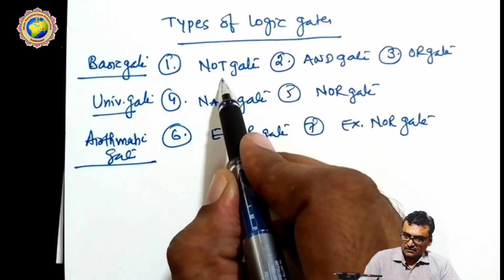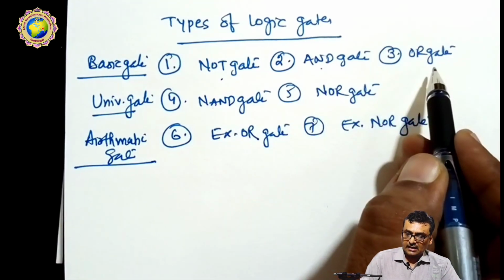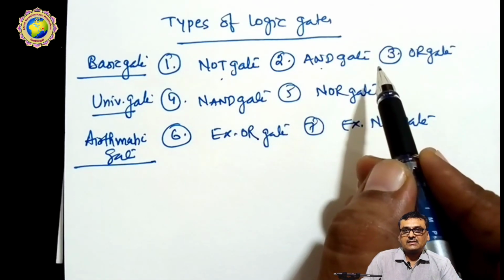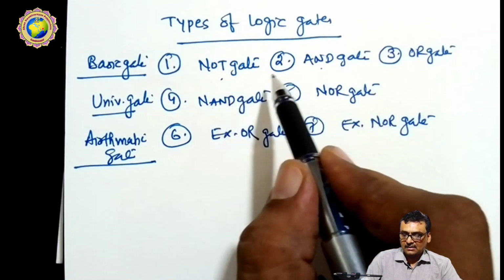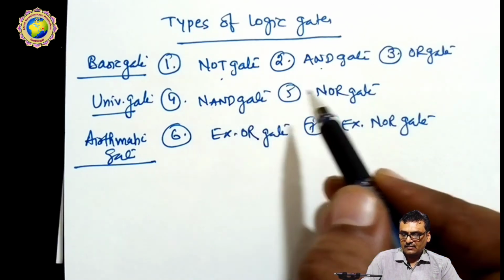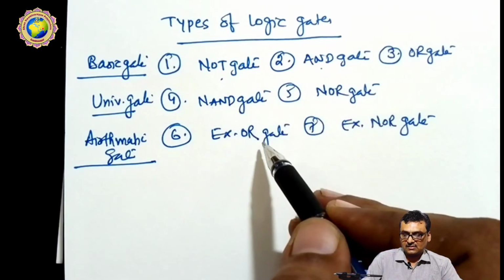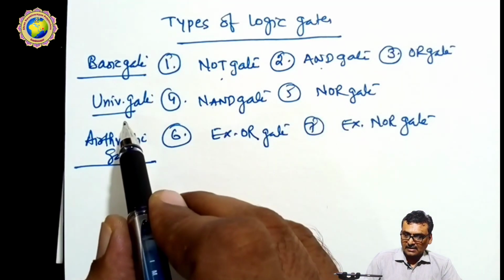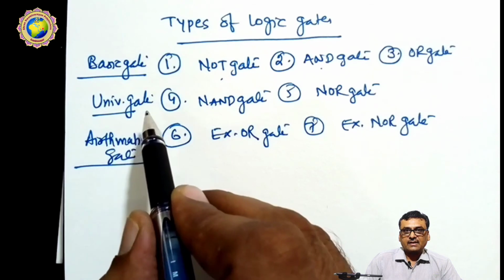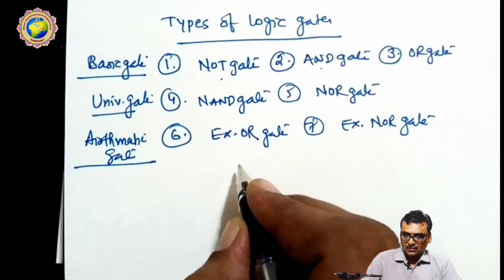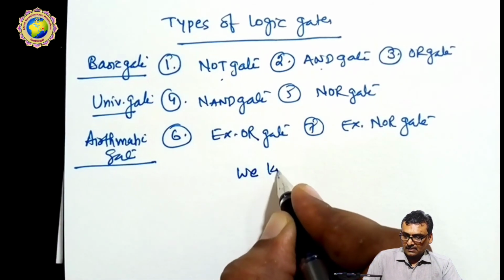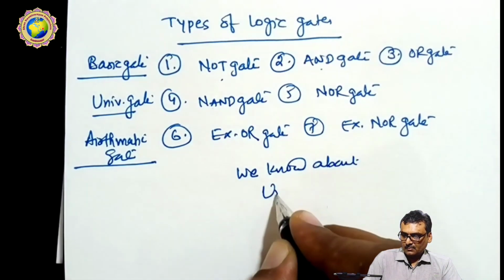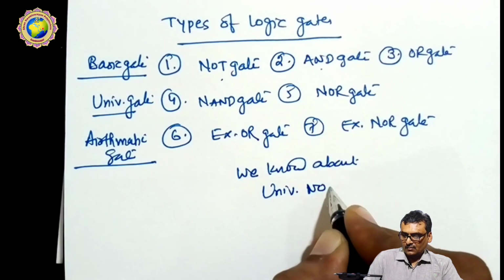Now here is the question: why do we call the NOT gate, AND gate and OR gate basic gates? Because these are the 3 basic gates used to recreate the other gates. By using these 3 gates we can create any gate: NAND, NOR, XOR and XNOR. NAND and NOR are called universal gates. Why are they called universal gates? Because we know about universal numbers.